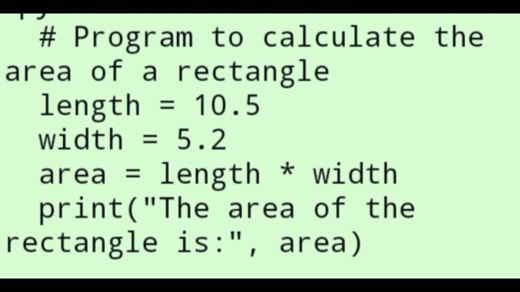What will be the output for the area of the rectangle? Print the area of the rectangle is, area. When you run this program, it will calculate and display the area of the rectangle. Try modifying the values of length and width to see how the output changes.